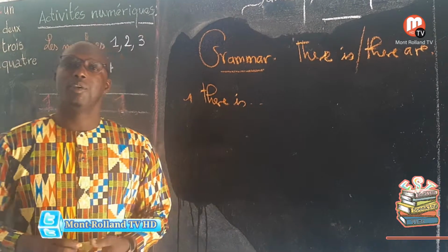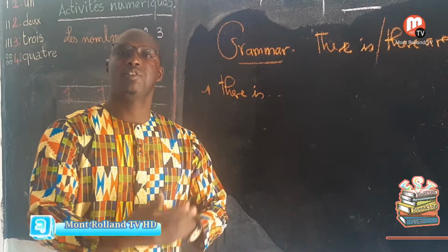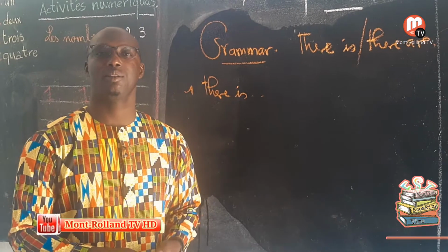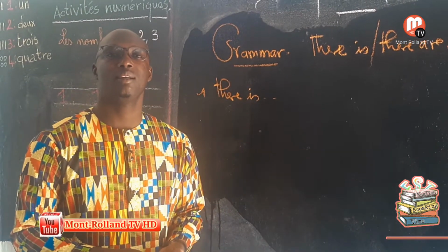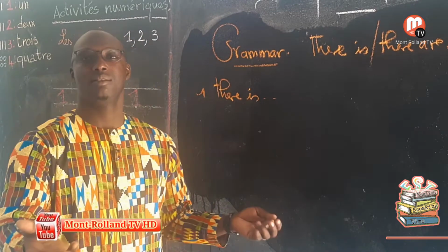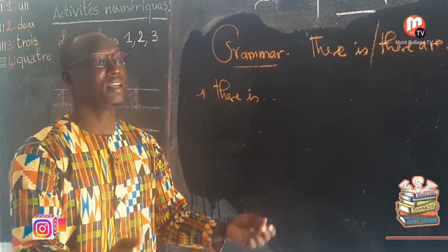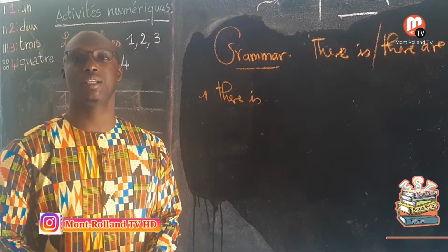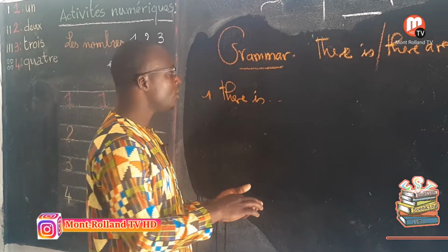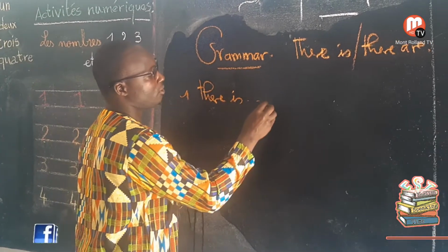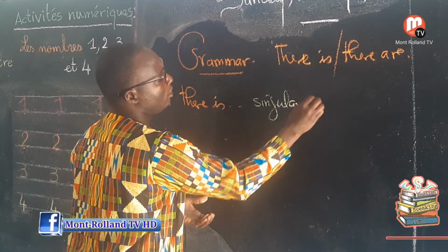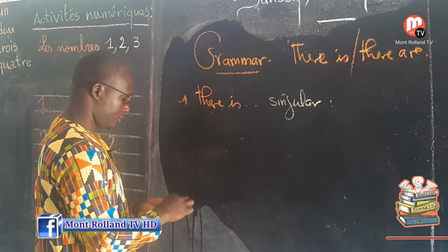We use there is with a singular noun. When something is just one, unique, we say there is. There is one teacher. There is one bucket. There is one blackboard in the classroom. So we use there is for singular.